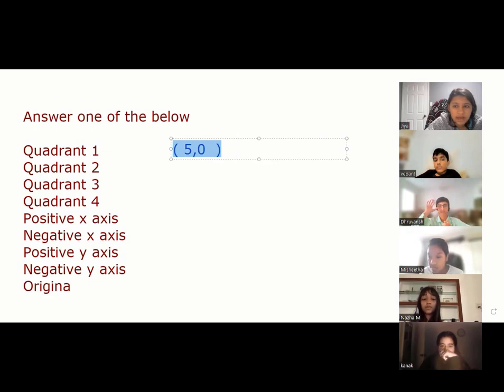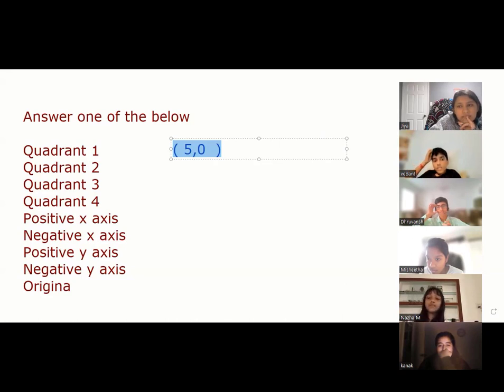The next one. 5 seconds, guys. Mayank, guys, I always ask who wins it. Mayank: Sir, yes, in quadrant 1. Wrong. Naja: Quadrant 4. No. Vedant: Sir, positive x-axis. Mayank, you will tell only when I ask you. It's a game, okay? Vedant: Positive x-axis. Perfect. Okay, guys.